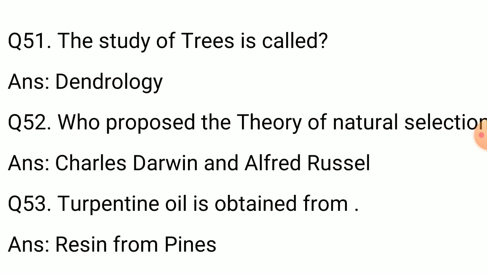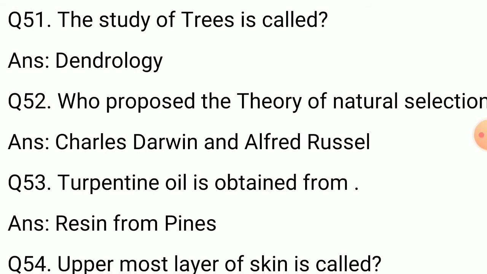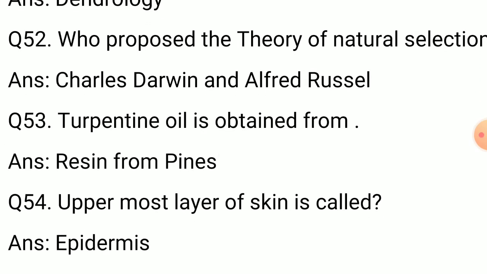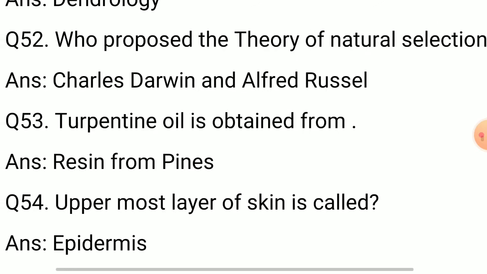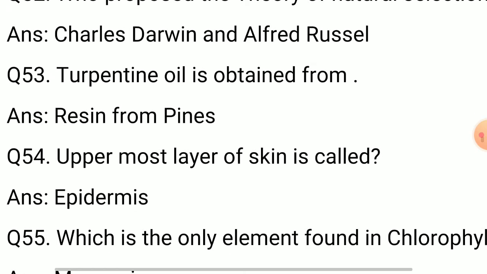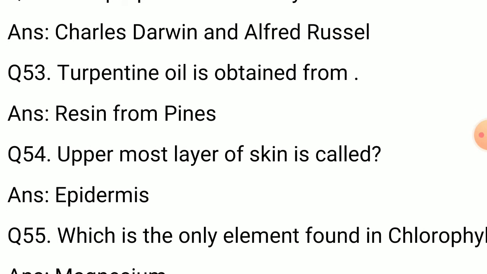The study of trees is called? Answer: dendrology. Question number 52. Who proposed the theory of natural selection? Answer: Charles Darwin and Alfred Russel Wallace. Question number 53. Turpentine oil is obtained from?